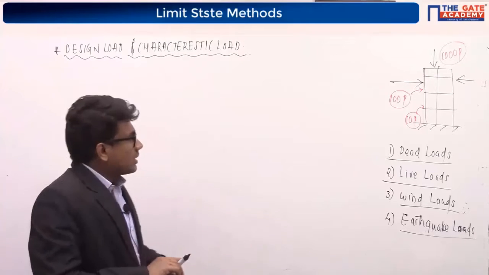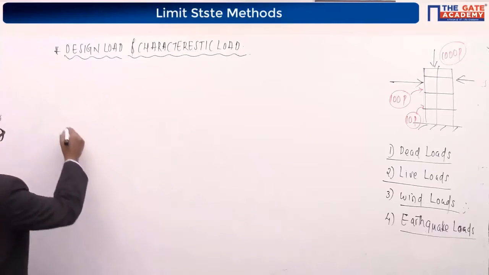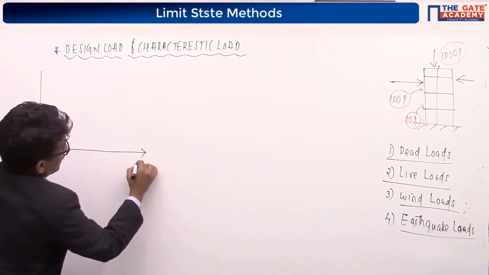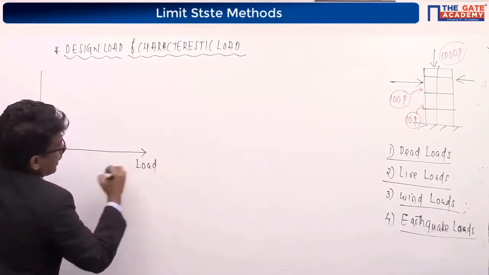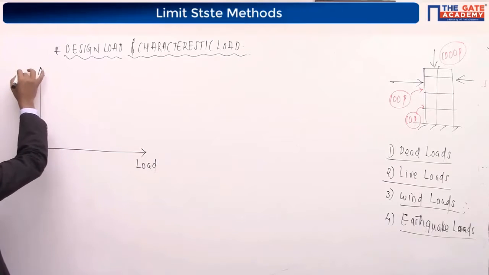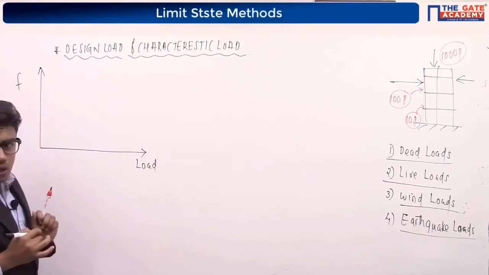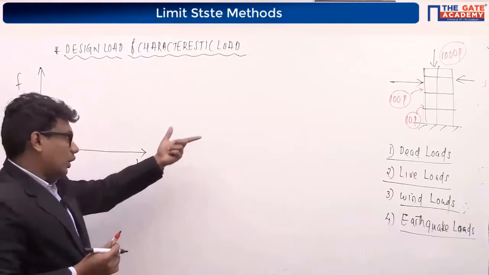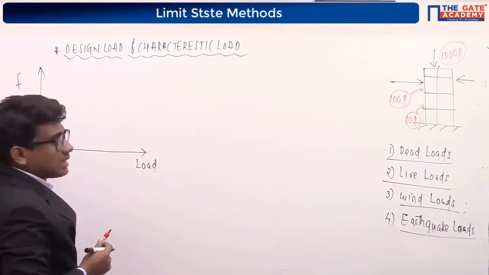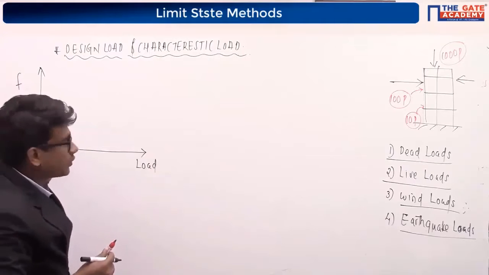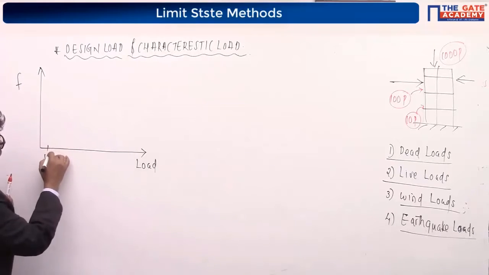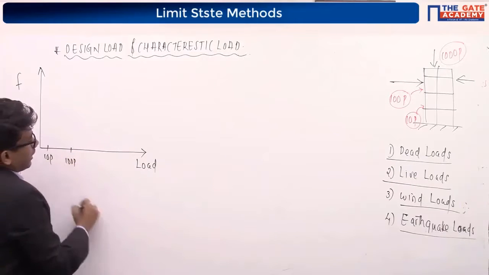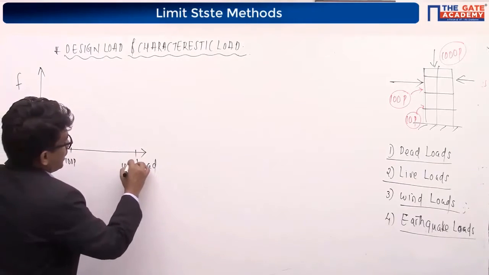I'll come to that. See, if I plot a graph like this, in the x-axis I am going to consider the load values, the different load values, and in the y-axis I am considering the frequency of occurrence of the load. For 10% load, if I consider 10% load here, our 100% load will be somewhere here, and our 1,000% load will be somewhere here.